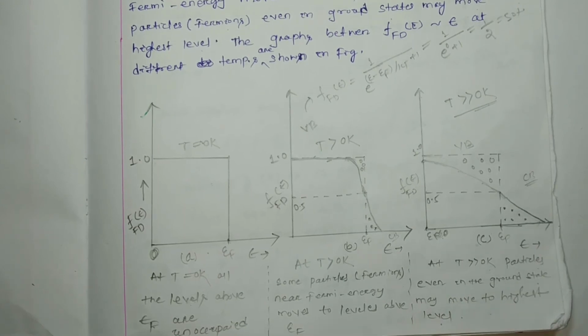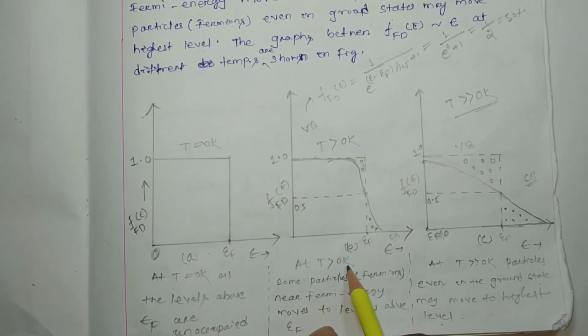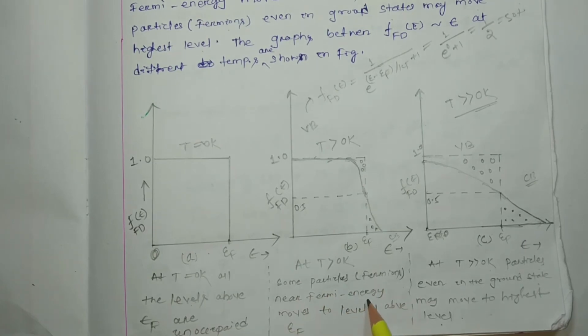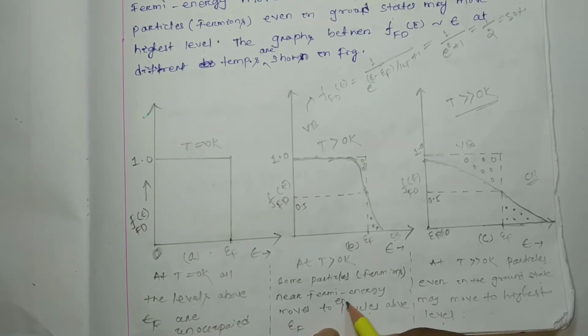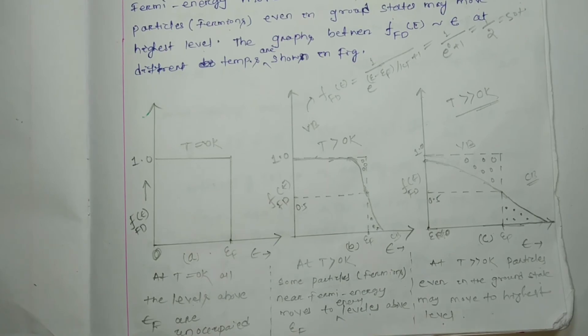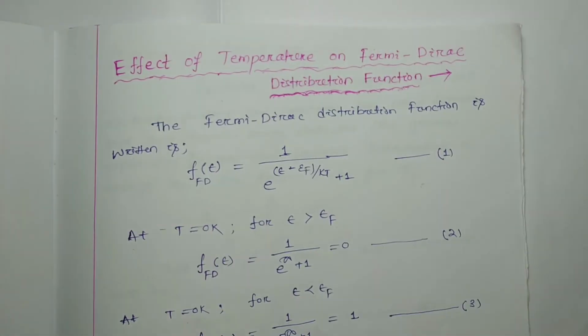And here it is written that at T greater than 0 Kelvin, some particles or fermions near the Fermi energy move to energy levels above epsilon f. So this is all about the effect of temperature on the Fermi-Dirac distribution function.